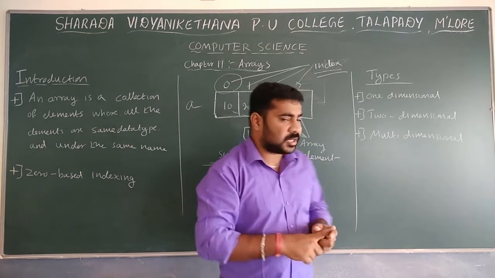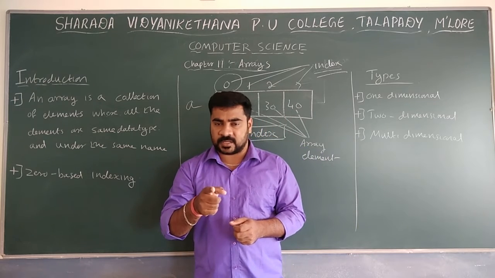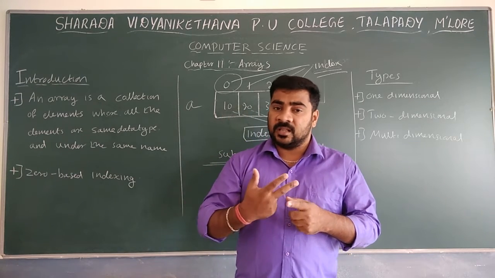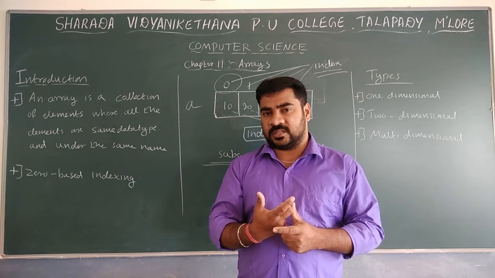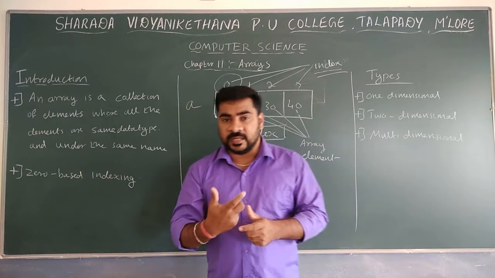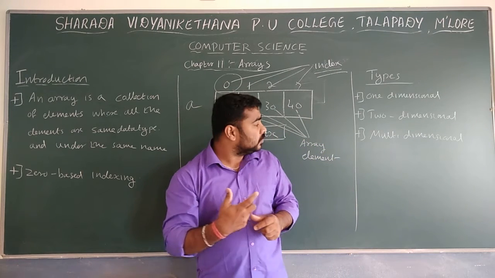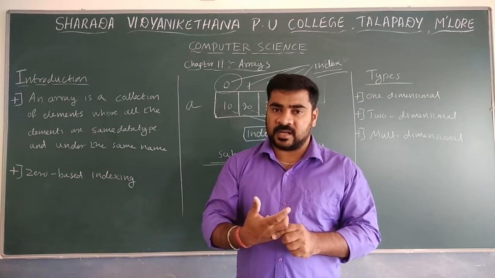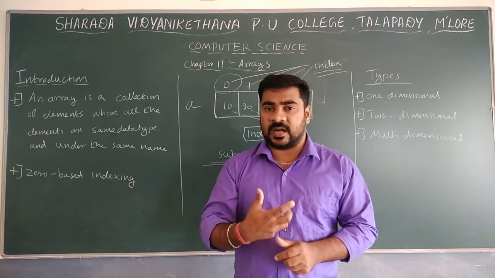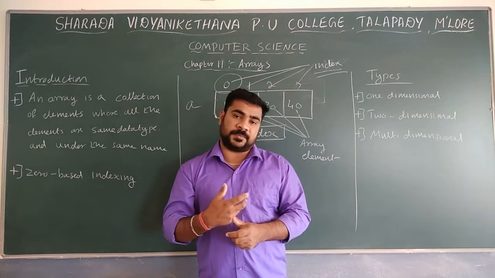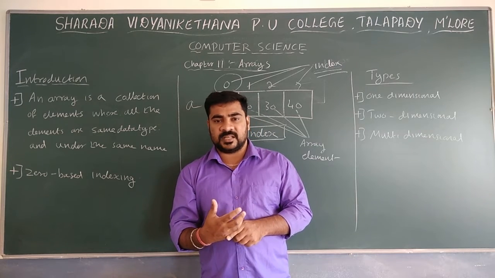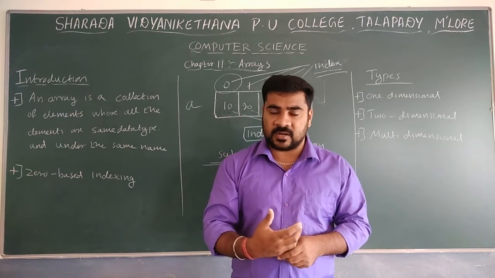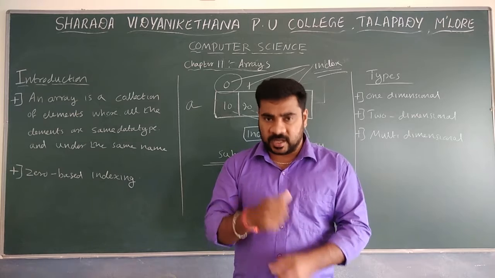A two-dimensional array contains 2 subscripts. A multi-dimensional array contains more than 2 subscripts.